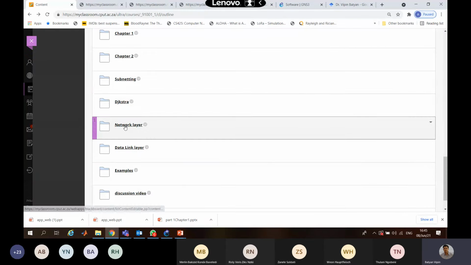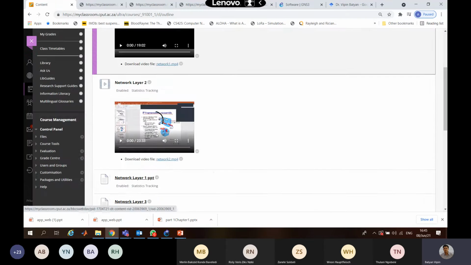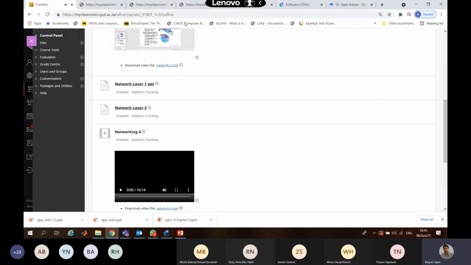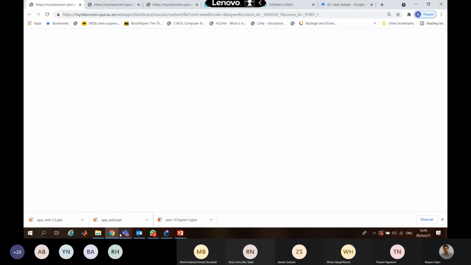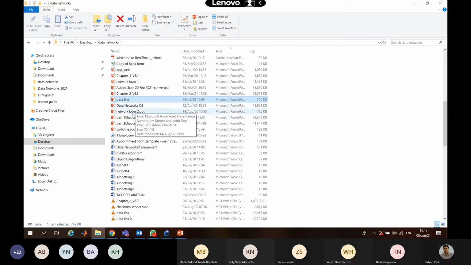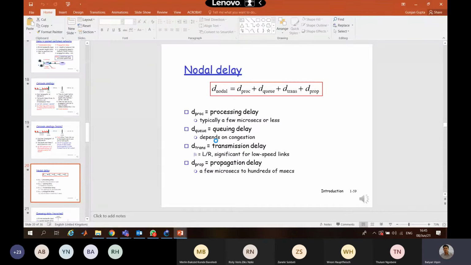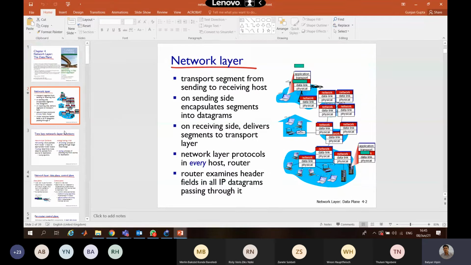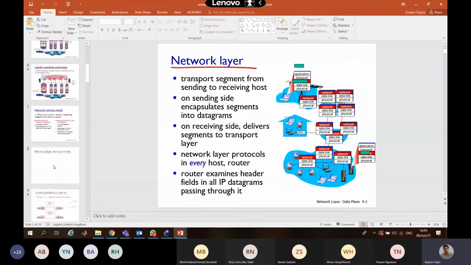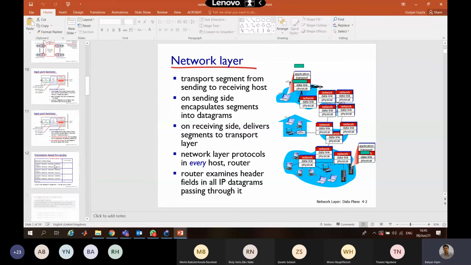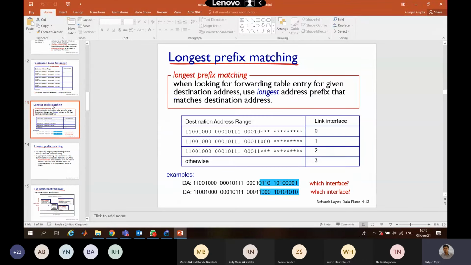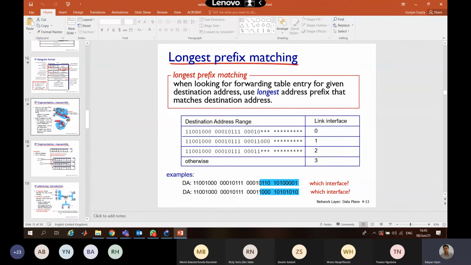The only thing then left is your network layer. So in network layer, this is your longest prefix matching. So the questions related to it, IP,